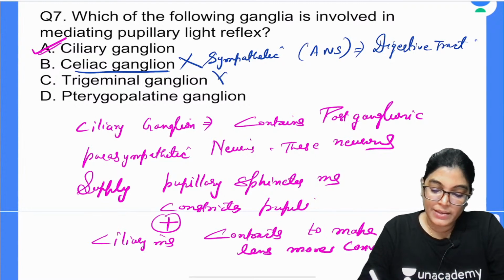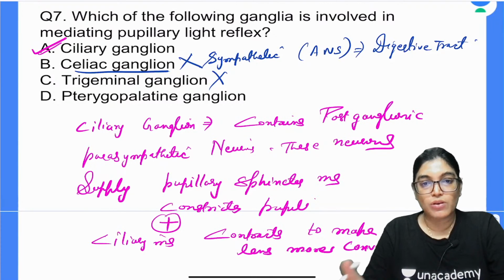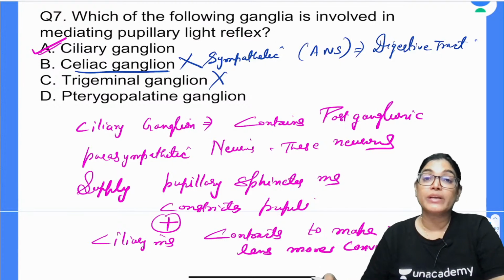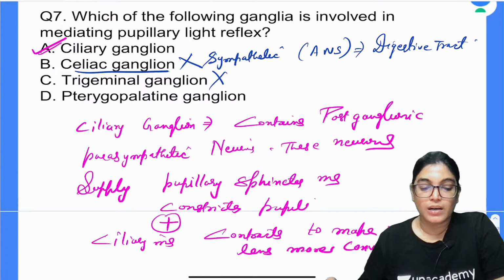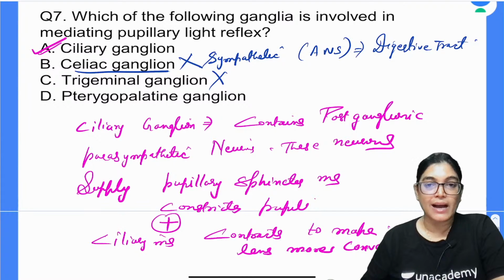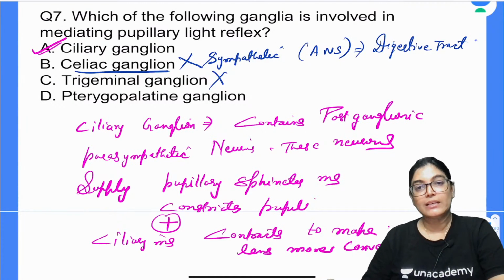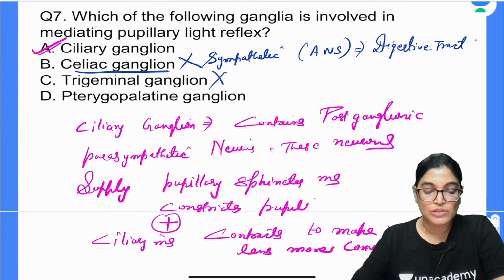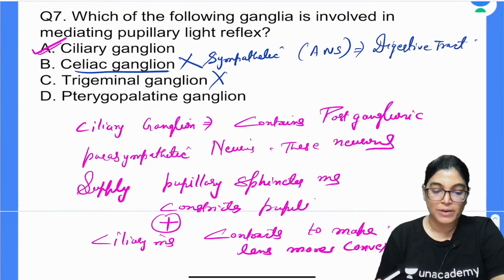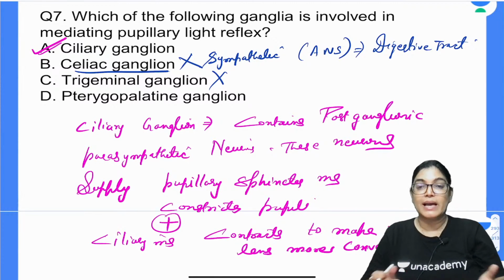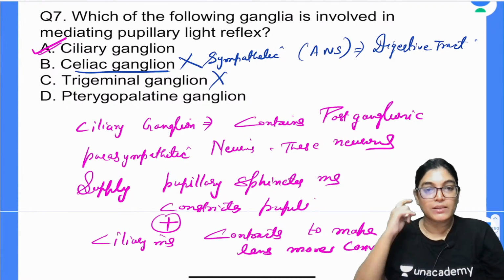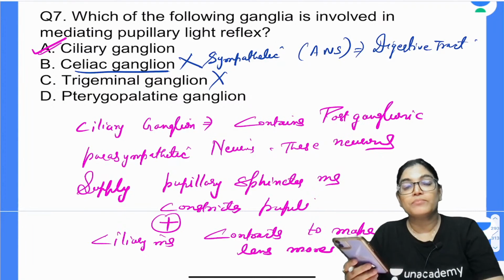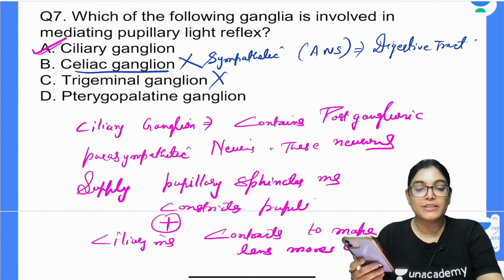Why is trigeminal ganglion wrong? Trigeminal ganglion is also called Gasserian ganglion or semilunar ganglion. It is the sensory ganglion of the fifth cranial nerve, located in Meckel's cave near the apex of the petrous part of the temporal bone. It carries sensory stimuli from the head and face region, and the trigeminal nerve is also involved in the muscles of mastication. So it has no involvement with the light pupillary reflex.